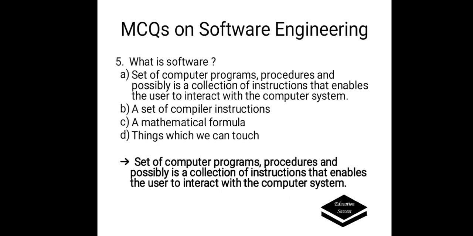What is software? Options are A. Set of computer programs, procedures and possibly a collection of instructions that enables the user to interact with the computer system. B. A set of compiler instructions. C. A mathematical formula. D. Things which we can touch. Correct answer is option A. Set of computer programs, procedures and possibly a collection of instructions that enables the user to interact with the computer system is a software.